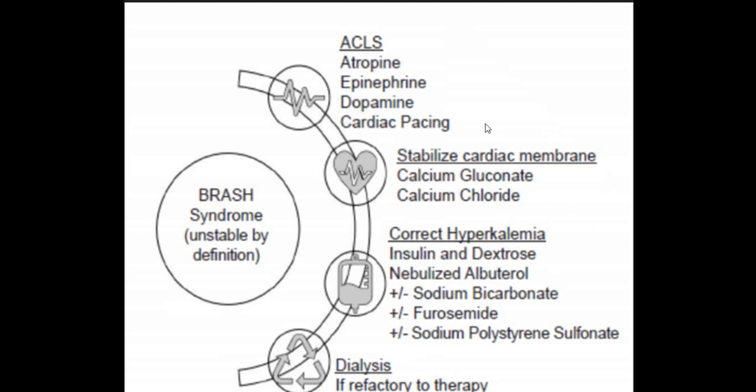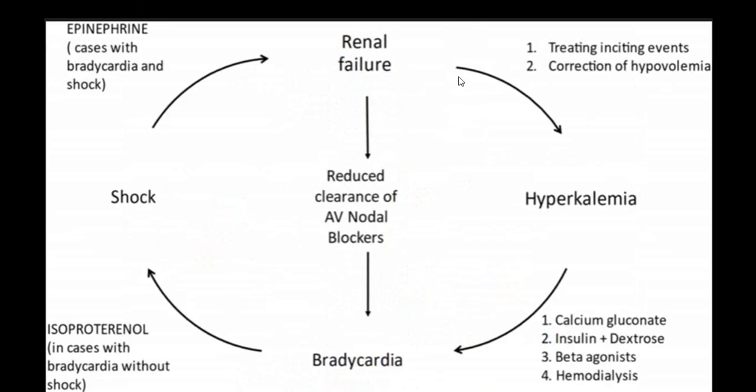This is for correction of potassium, and this is for increasing the heart rate. So, correction of hypovolemia; for hyperkalemia, calcium gluconate, insulin plus dextrose, beta agonist like albuterol in the form of inhalers, particularly nebulizer, and last is hemodialysis.